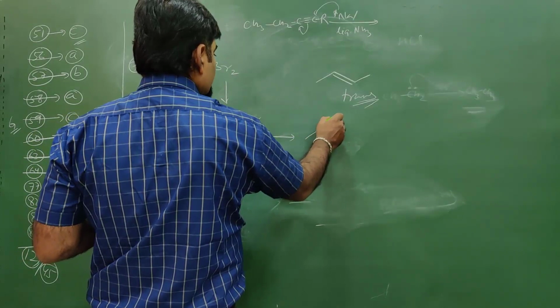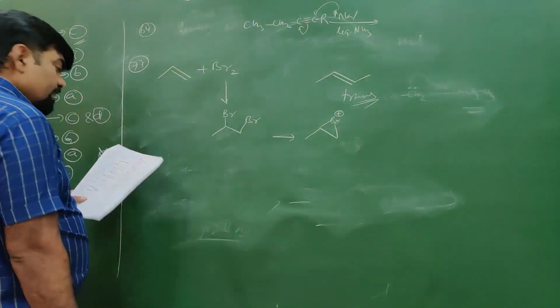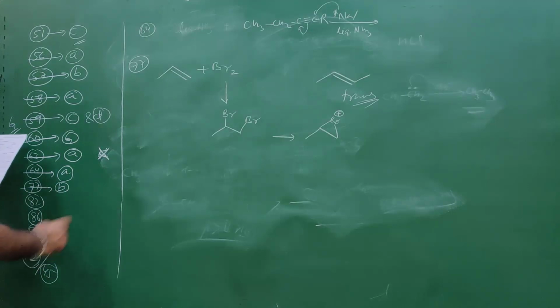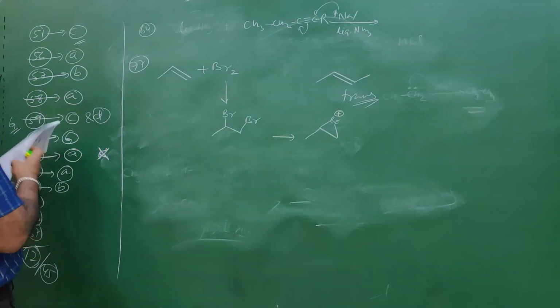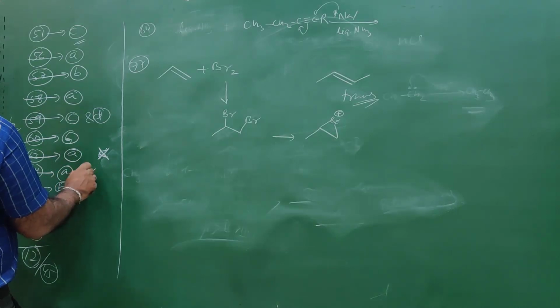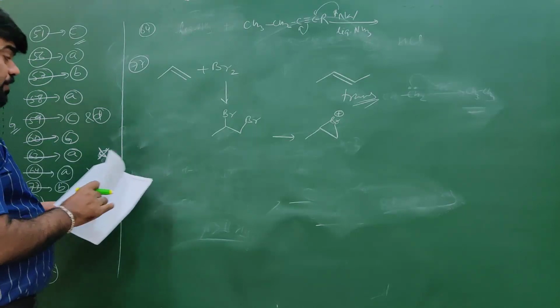Obviously, the non-classical carbocation, this intermediate is formed. So question number 77, the answer must be B. That is correct. 64, was a wrong answer given in the question? The given answer was C, which is not correct, but the answer is A.